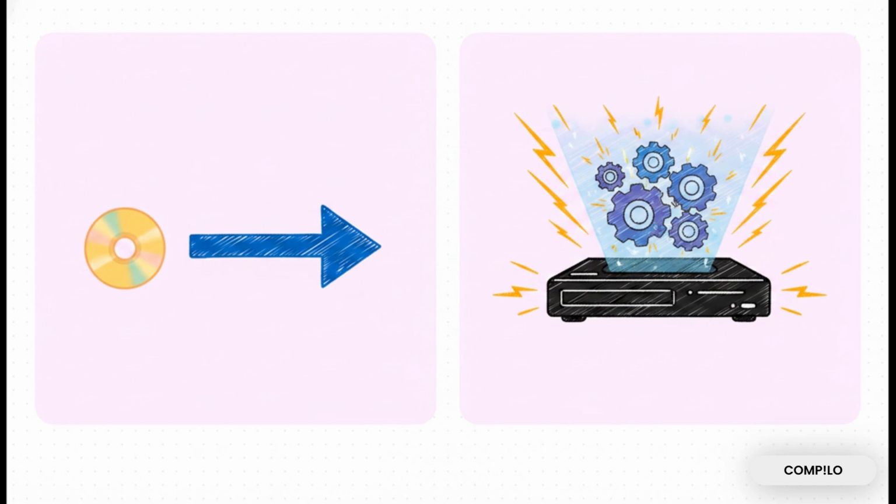But a DVD sitting on your coffee table isn't actually doing anything, right? It only comes to life when you insert it into a player. The container, then, is the DVD player actively playing the movie. It's your application actually running and doing its job. And the beauty is, you can take that one single static DVD image, pop it into 5 different players in 5 completely different houses, and every single one of them will play the exact same movie perfectly.